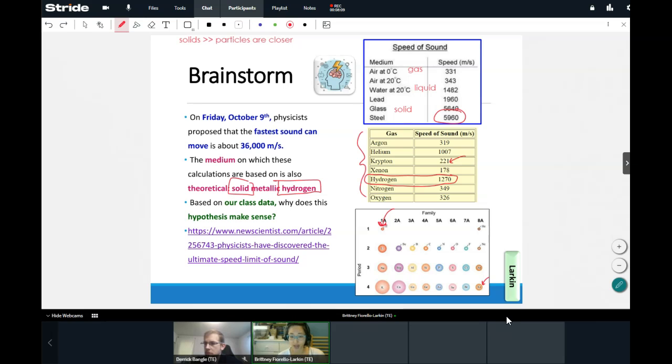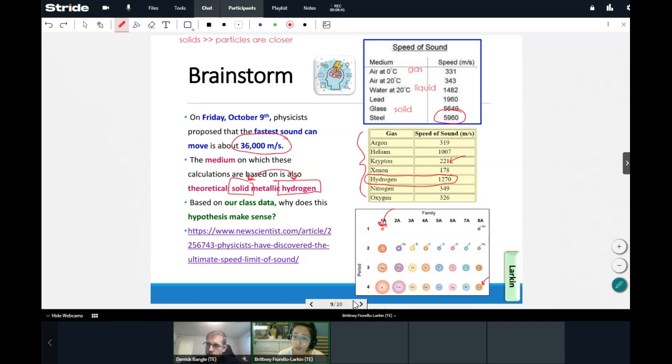Okay, so we know that small particles pass on the message faster, and solids, where the particles are closer, pass on the message faster. So putting it together, that means that if we can make both a solid and hydrogen at the same time, solid hydrogen, then theoretically that would be the fastest medium in which sound could possibly move. All right, so that's where physicists came up with this, and again, their calculation came out to 36,000 meters per second, which is really, really fast for sound.